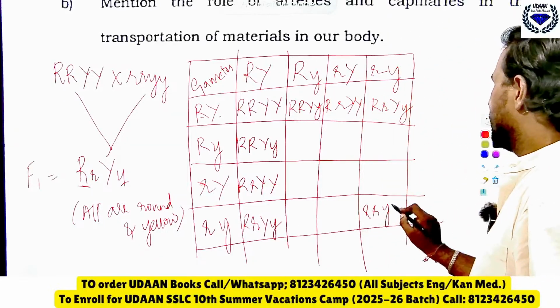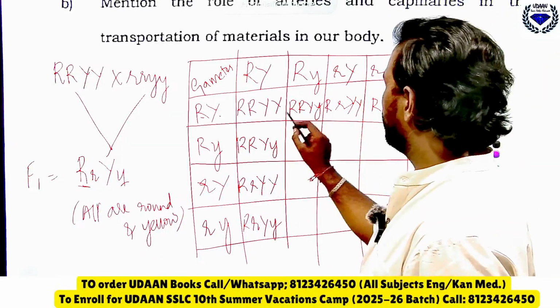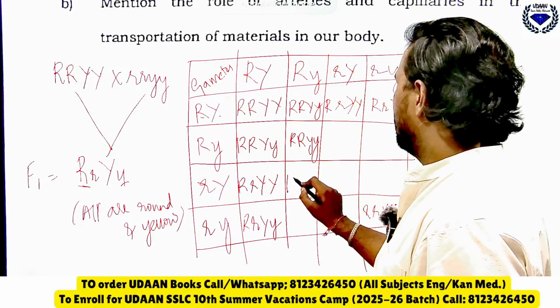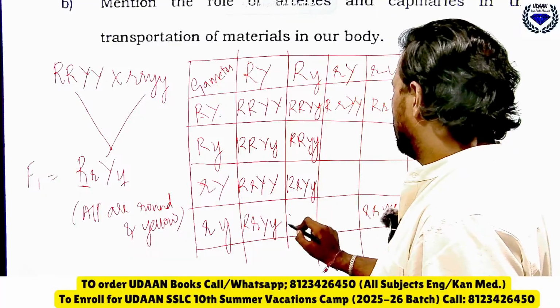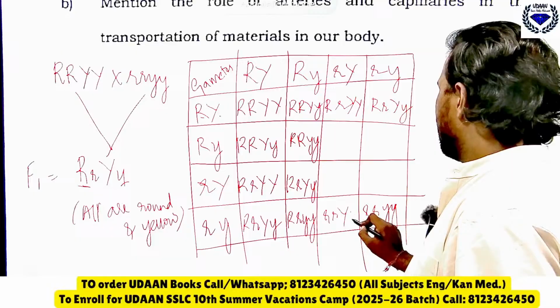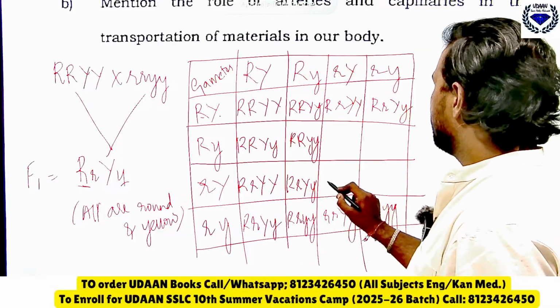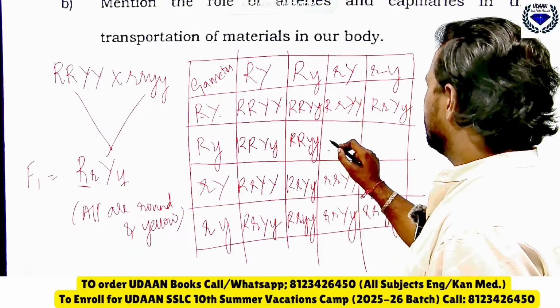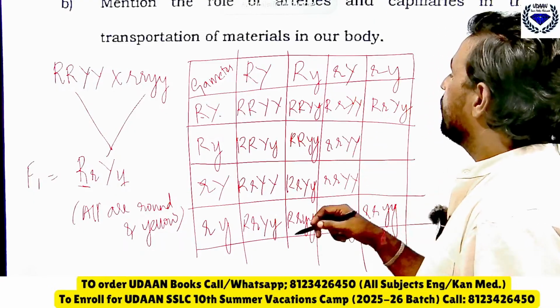So if you fill it fast like this, what happens? You will be able and capable to write maximum things here. Capital Y and small y should be identifiable, you should write like that, okay? So this is how you should write the 3 marks for the entire table.